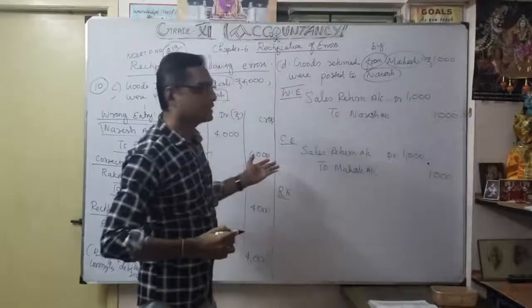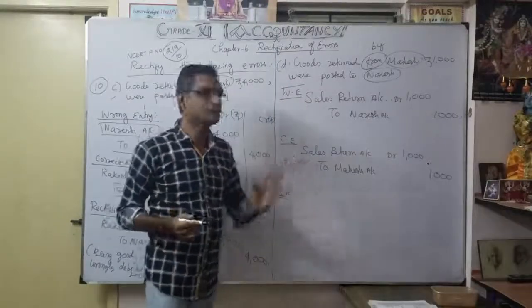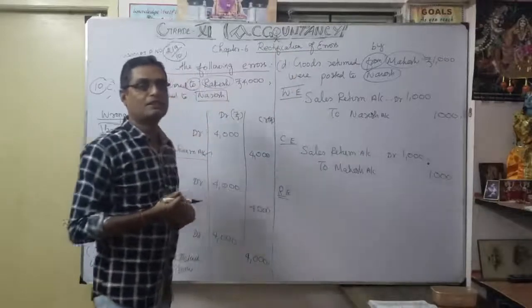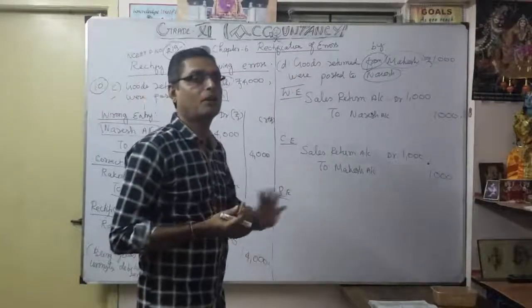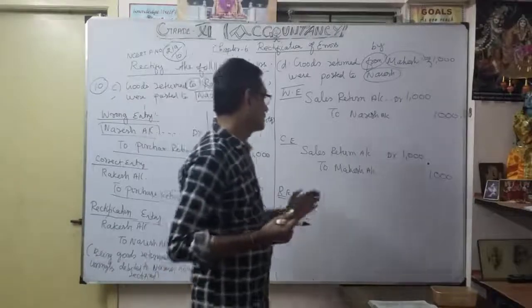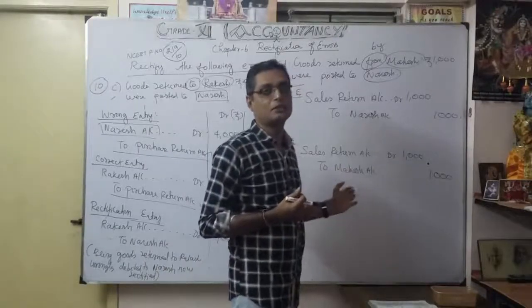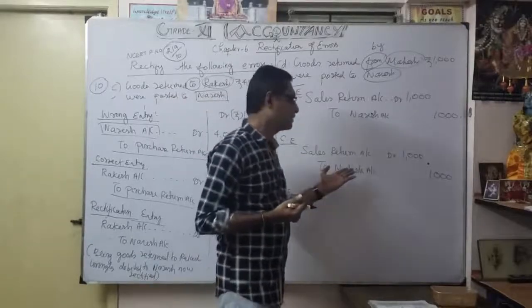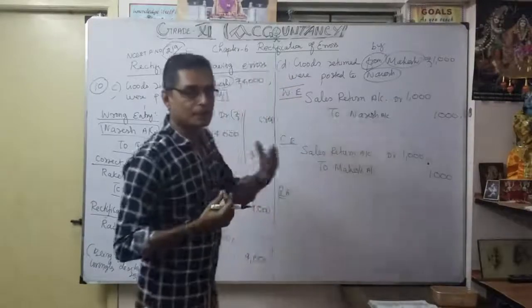You know the correct entry. Why is sales return debited? Goods come in, as usual. We can't consider purchase return or sales return in the form of income or expenses. But Magesh comes under a personal account, where the debit is the receiver and the credit is the giver. So on the credit side, Magesh gave the goods back.